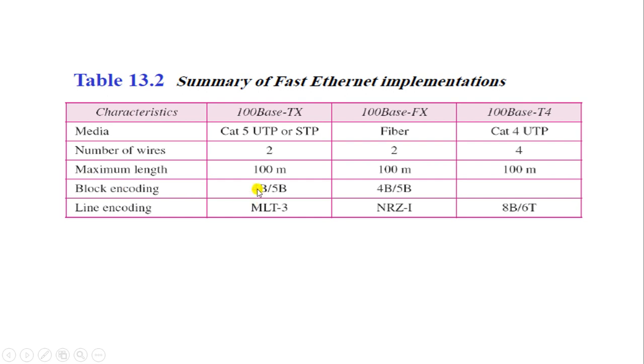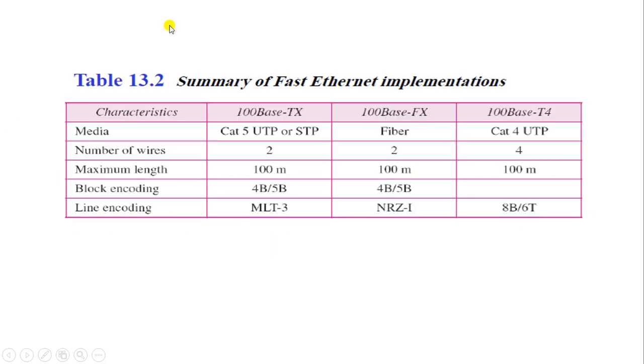The block encoding used over here is 4B/5B, and 4B/5B. Over here it is actually not required. Line encoding is MLT-3 and NRZI, and over here it is 8B/6T.